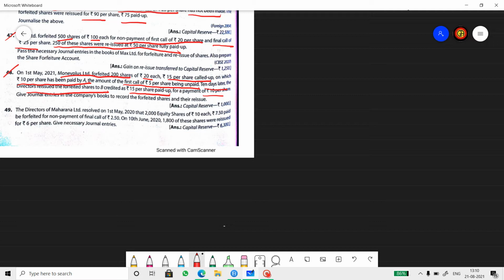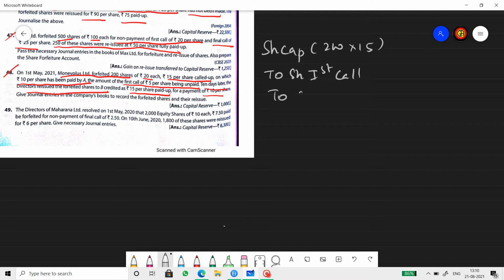So forfeited number of shares is 200. Of that only 15 is called up. So share capital will be 200 into 15, to share first call, to share forfeiture. This will be 200 into 5 and here it's 200 into 10. So that is 3000, 1000 and 2000.